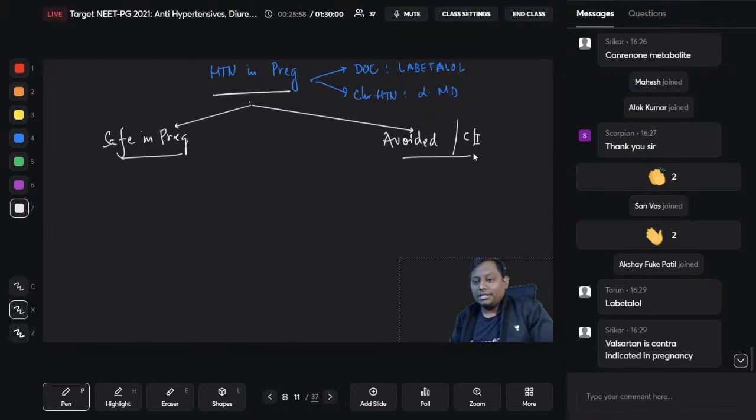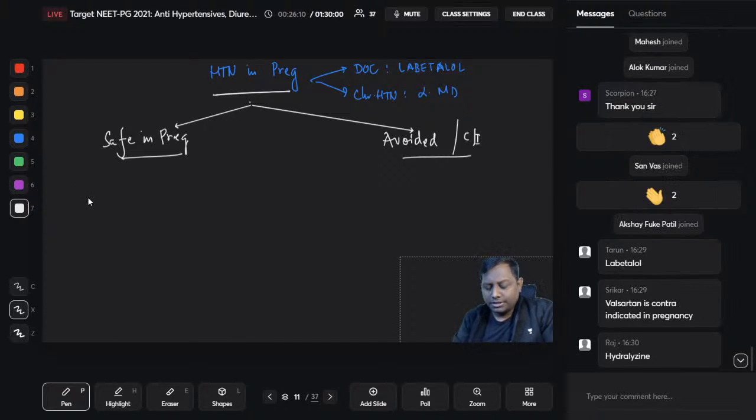To my surprise, or to your surprise, some of the students even marked valsartan, although valsartan is one such drug that is contraindicated. So we will see. Let me simplify it down for you. Safer in pregnancy. What all drugs are safer in pregnancy? Very simple for you.